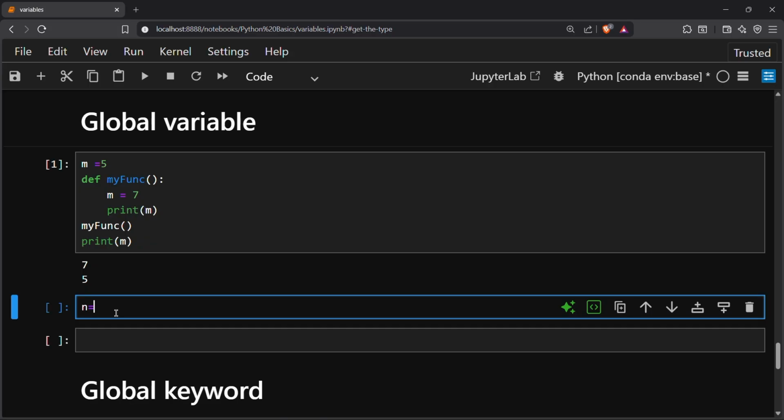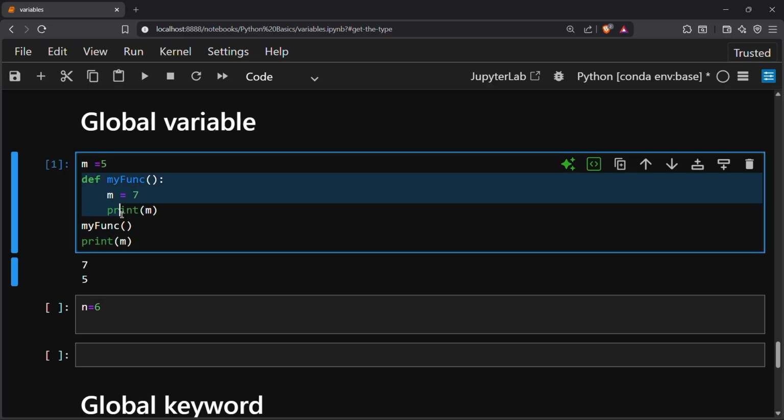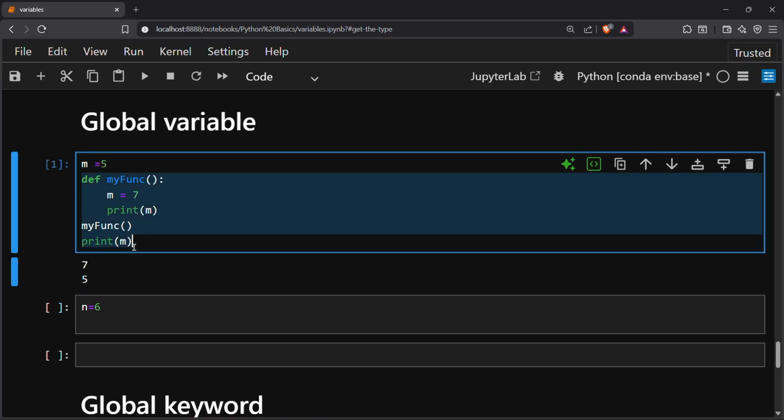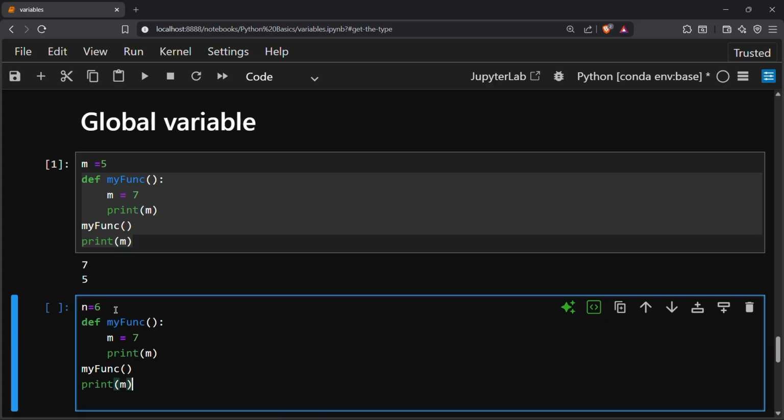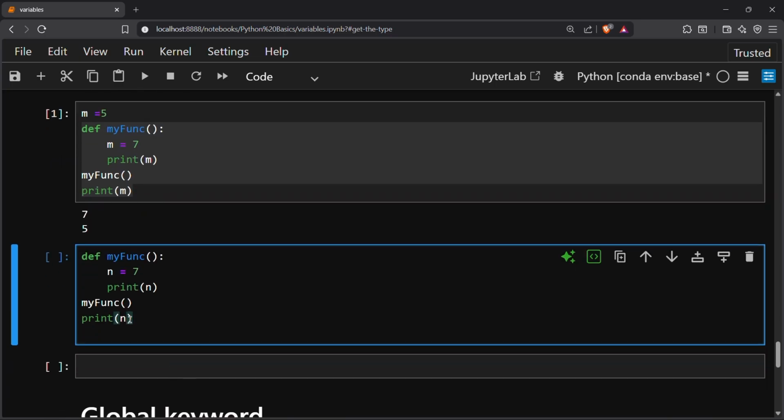We are creating now n equal to 5, 6, and the same function I'll be using. Control C, here Control V. Okay, so here I'm using n equal to 7 and print n, and now I'm not creating any global variable, and I will simply print this here also. So this will give me an error because we never created n as a global variable, as we are accessing it outside of this function.